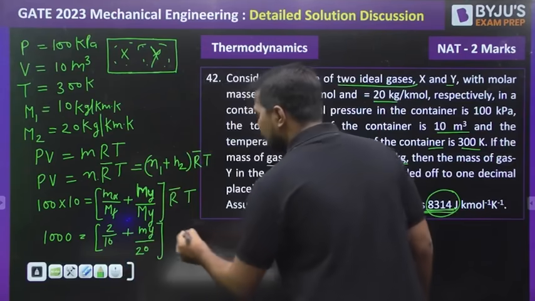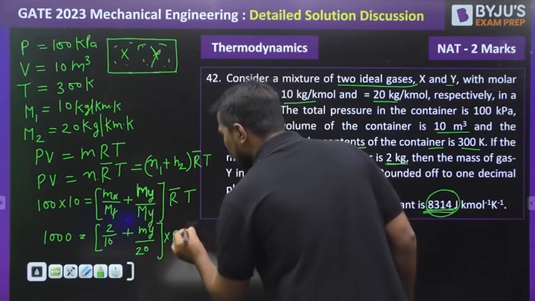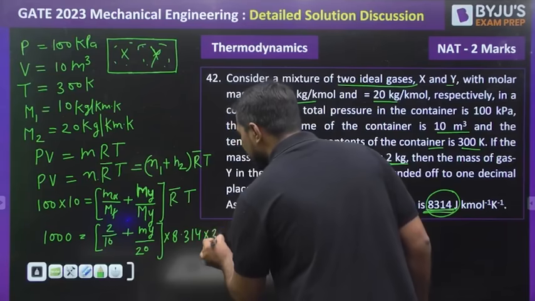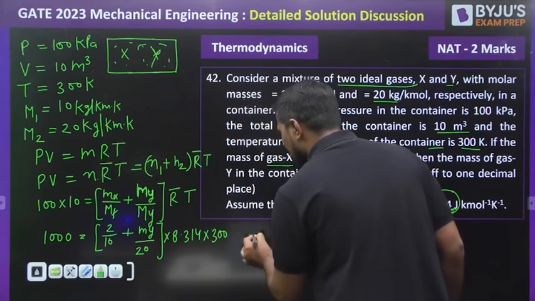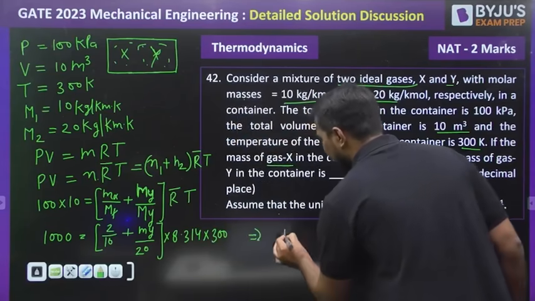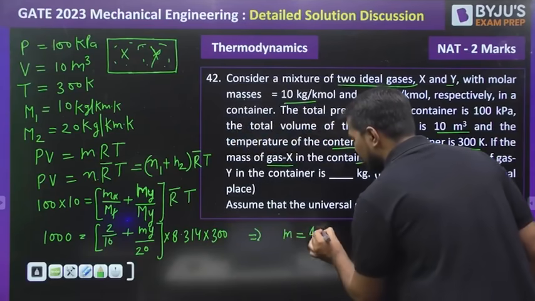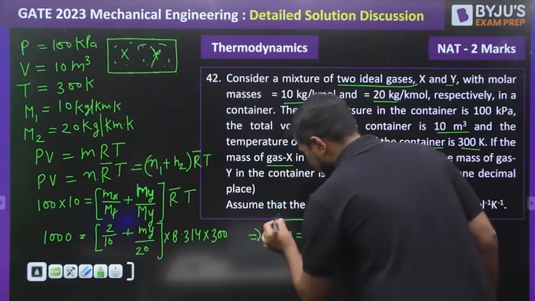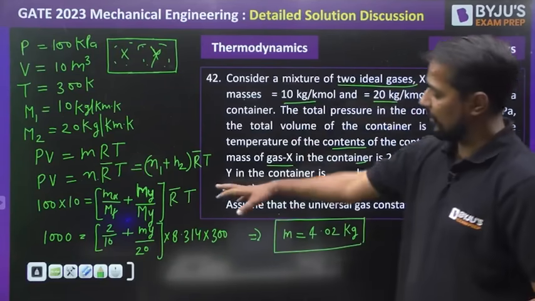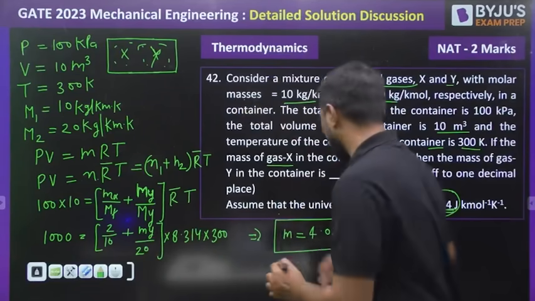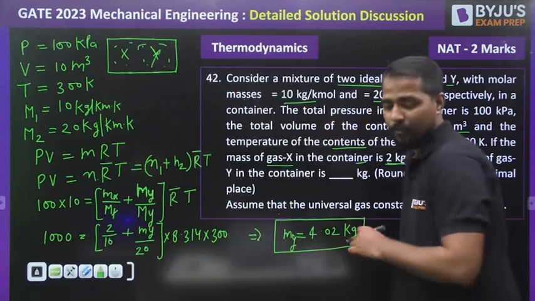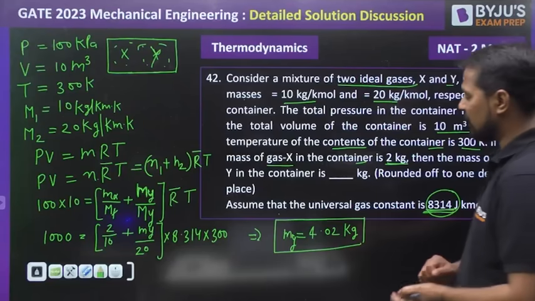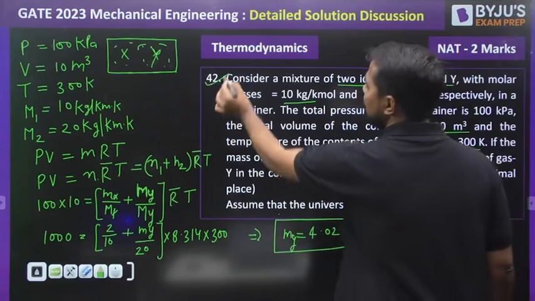Let's take this value in kilojoule per kg Kelvin, 8.314, into temperature 300 Kelvin. So when you get the value of M, you get 4.02 kg. I've already calculated this numerical value from the relation, and the value of My is 4.02 kg, which is the correct answer. So this is the answer of question number 42.